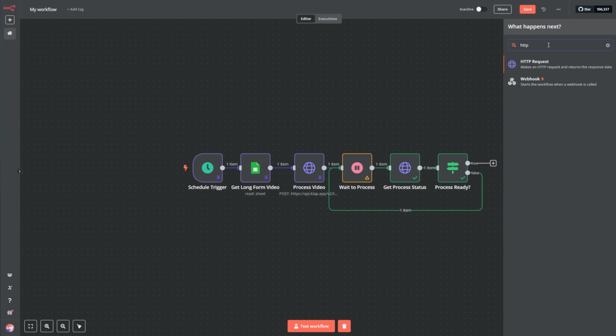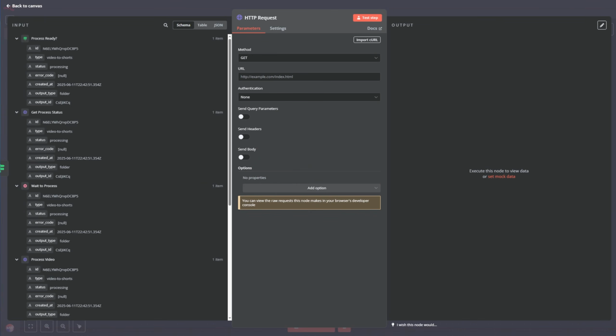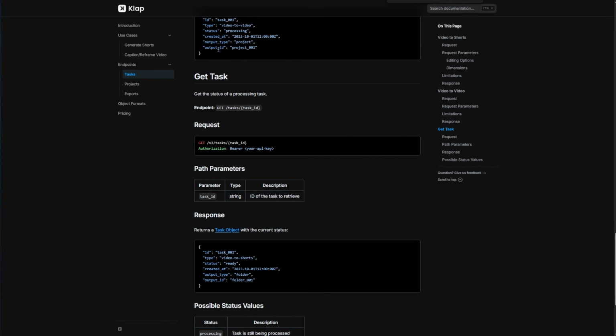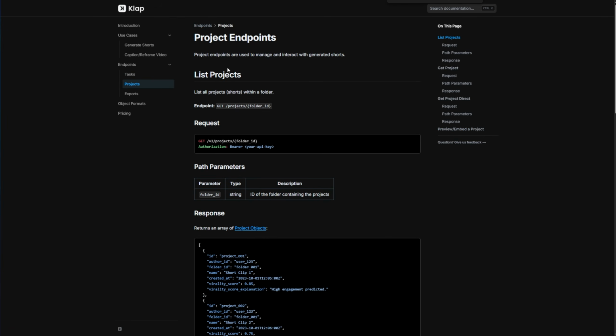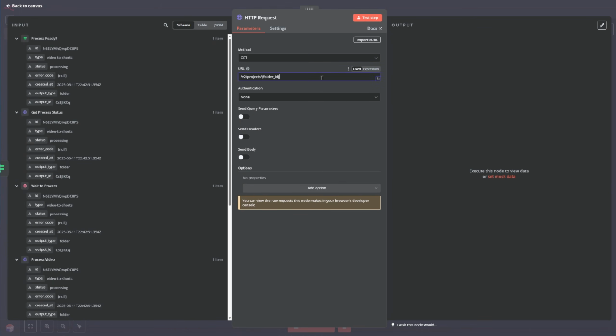Let's make an HTTP request. And it's going to be also a GET request. But for this, we are going to go to projects, select projects, and we have here list projects, which is exactly what we want. We get this and we put it here.